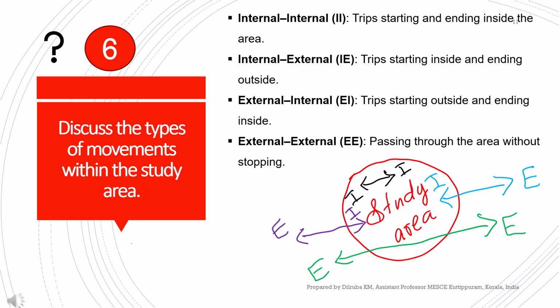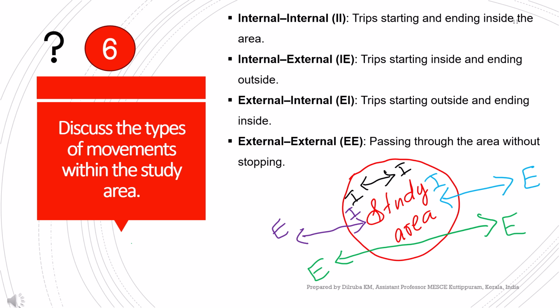Sixth question is discuss the types of movement within the study area. When we say study area, it is an area which has a particular boundary within which our study will be conducted. So there are different types of movement that occur in and outside the study area. They are divided into four. One is internal to internal. Internal to internal means the trip starts from the study area and the destination is also within the study area.